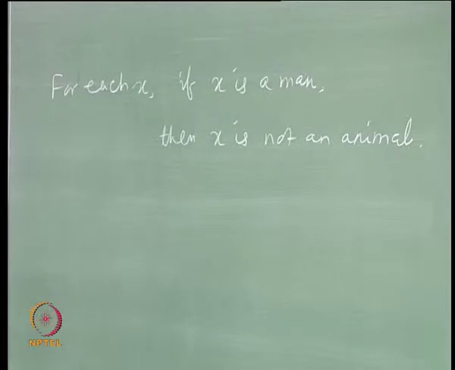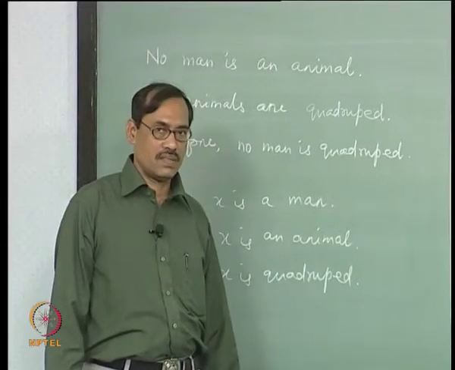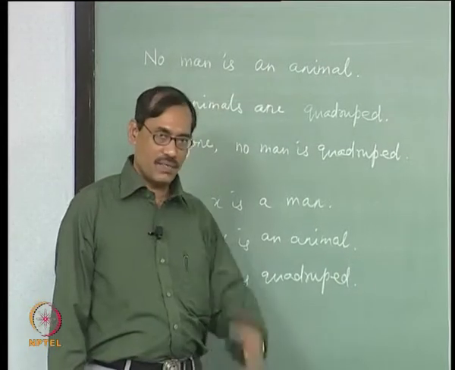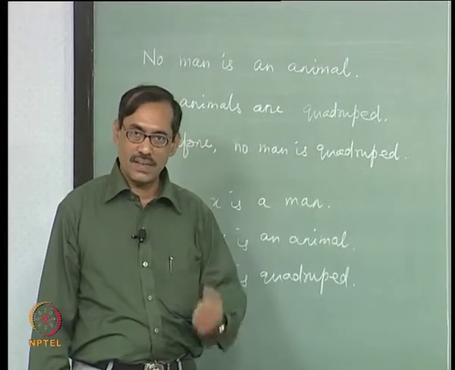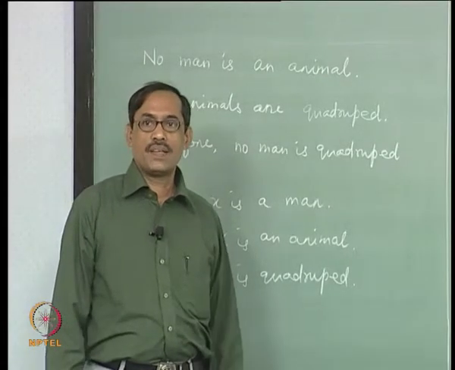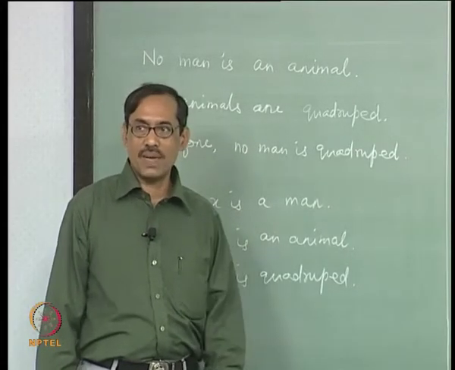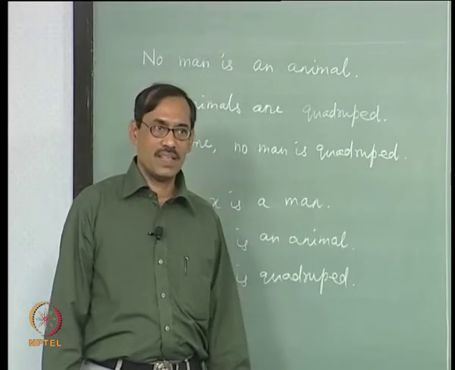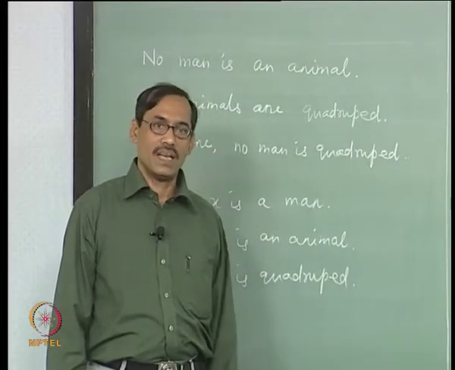We do not know till now whether it is correct or not. There can be other ways. No man is an animal: when can you say it is false? If you can find one man who is an animal. So it is not the case that you can find one object which is a man as well as an animal.